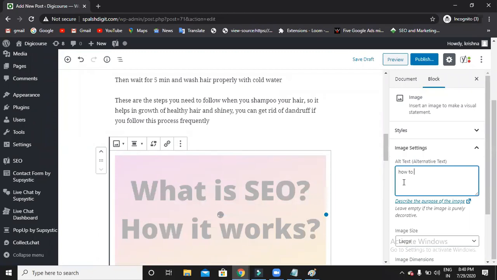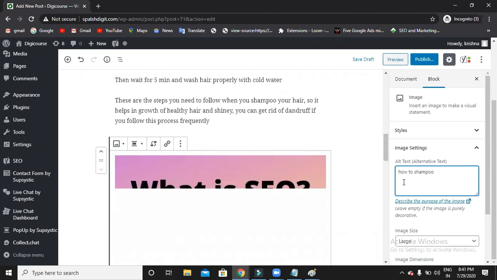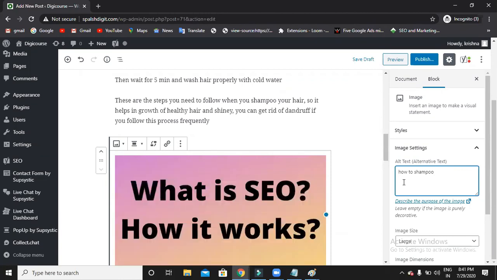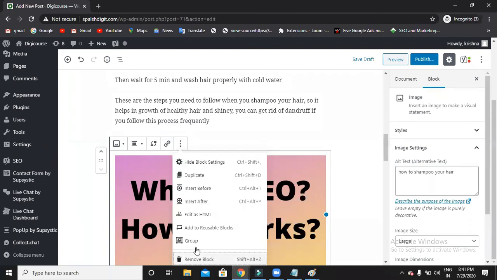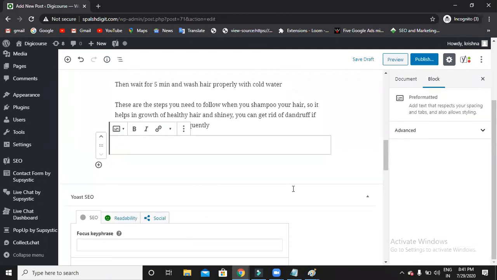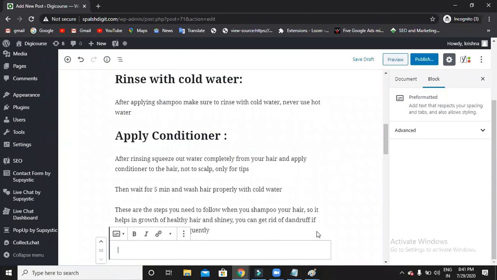Can you see on the right side, how to, alternative text is available for this image. In such a way you can have it. As of now I'm just going to delete, remove this. Okay, now you know what is meant by image also.